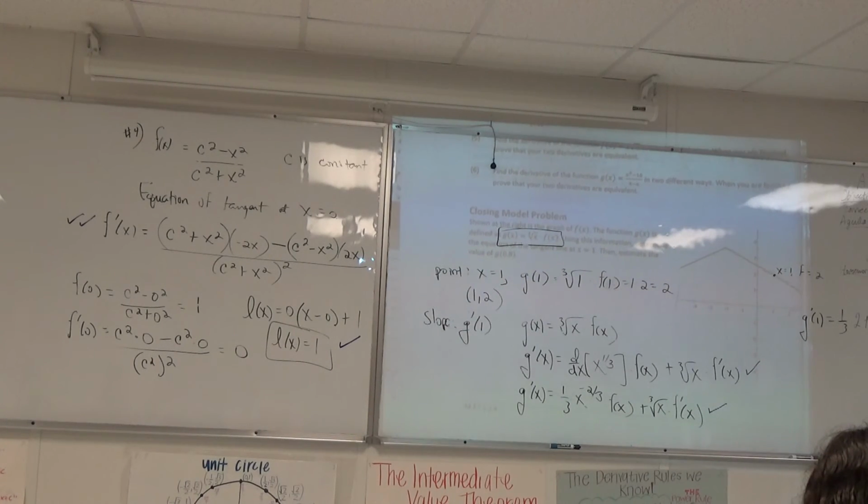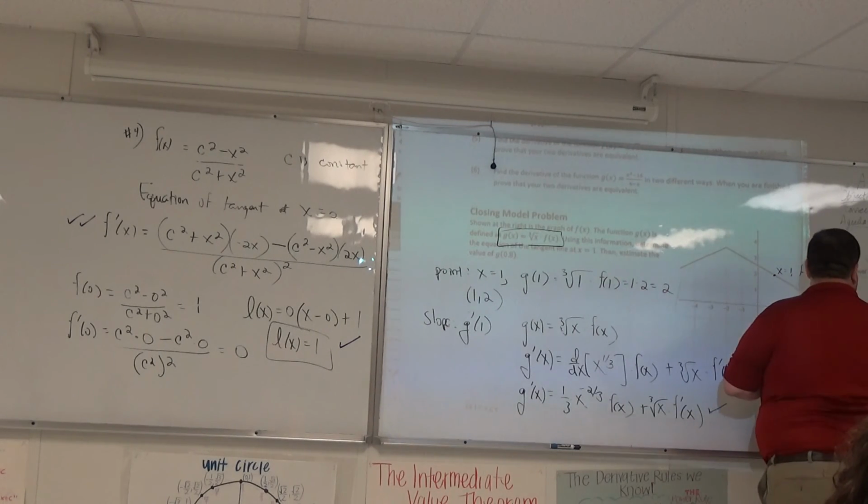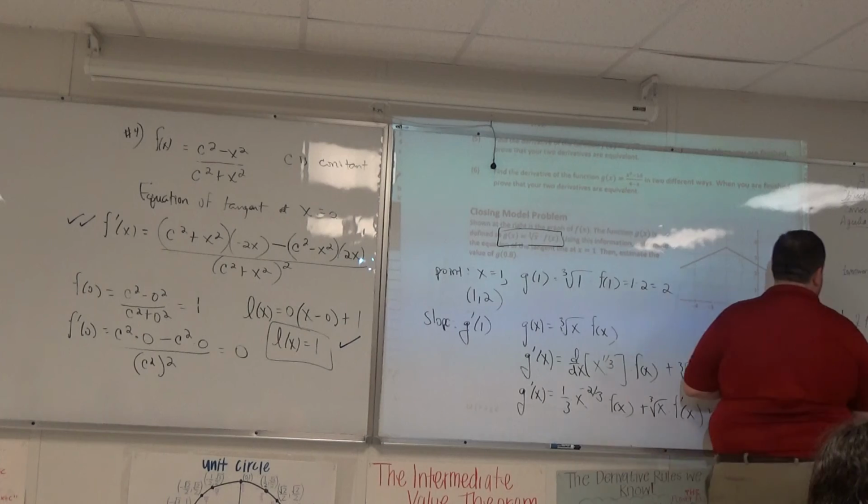F prime of 1 means slope of the tangent line of f at 1. What's the slope of the tangent line here? Negative 1/2. I'm going to need another point that I know for sure is on this line. I go down 1, I go over 2. So that's going to be a negative 1/2.